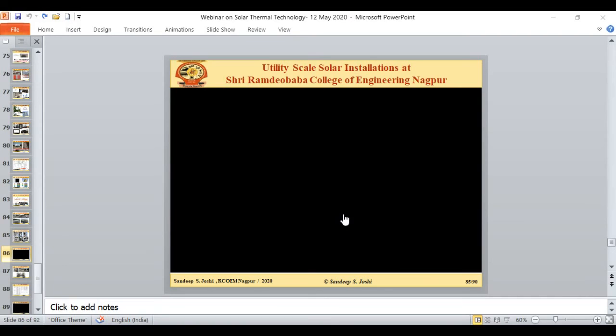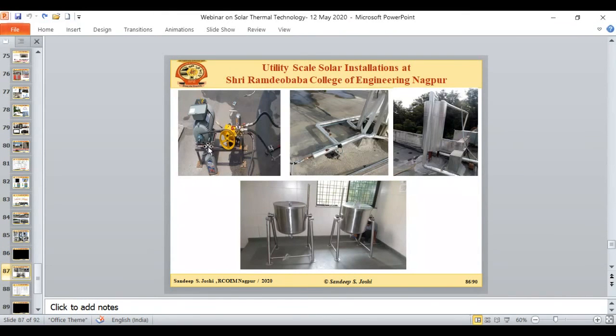No, actually this is the video of the steam generation where we tried to generate the steam. Now you can see these are the different components: this is the pump, these are the insulated pipelines, and this is the steam accumulator. This steam accumulator is storing the pressurized hot water in order to generate the flash steam, and these are the cooking vessels that we call direct sparge vessels, where the steam comes directly from the bottom end of this vessel to the kitchen.